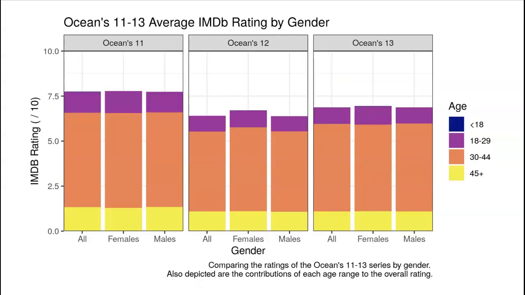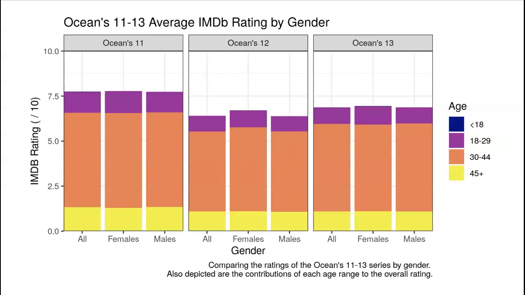So from left to right, we see the ratings of Ocean's 11, 12, and 13. Each bar represents the rating given by the gender. So we see that there isn't a huge discrepancy between them. For 11, it seems to be very even. For 12, the female raters seem to like that movie more, and then 13 is back to even. We can also look at the color, and this is going to show us what proportion of the ratings are coming from different ages. And we see a large majority for all of them is ages 30 to 44.